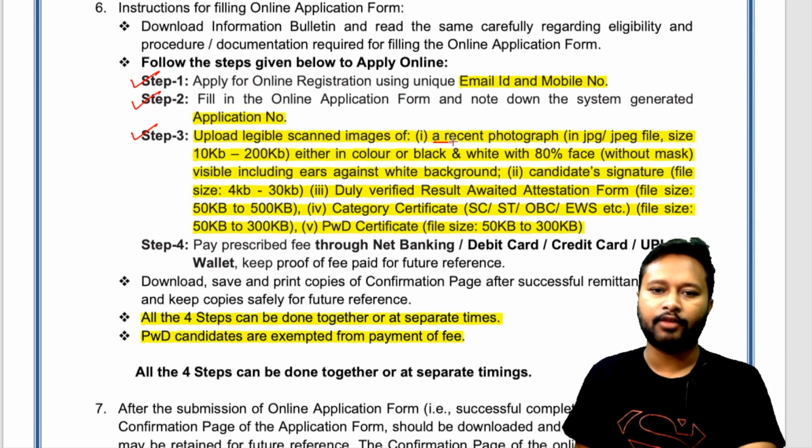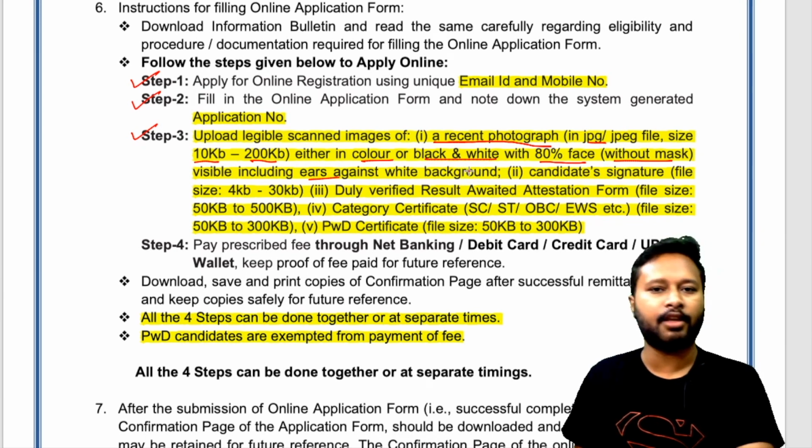You have to make sure that you have a recent photograph in JPEG format. Size should be between 10 KB to 200 KB, either in color or black and white. So the image can be in color or black and white, anything. Okay, 80% of your face should be visible without mask. You don't have to wear a mask while getting your picture. And ears visible, including ears against the background. Their ear should be visible.